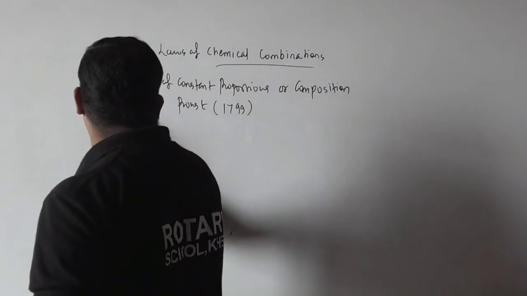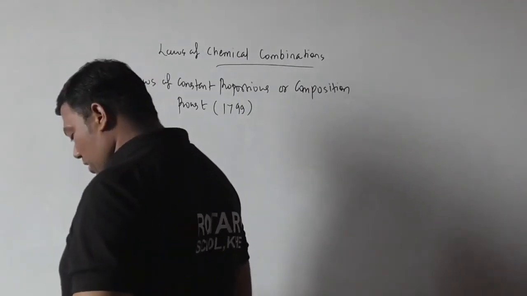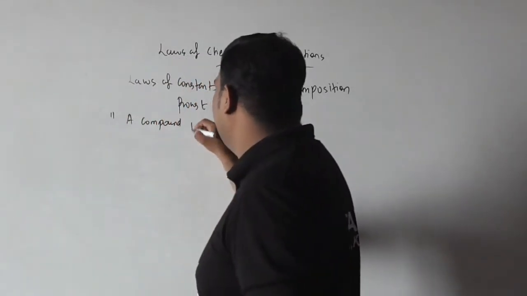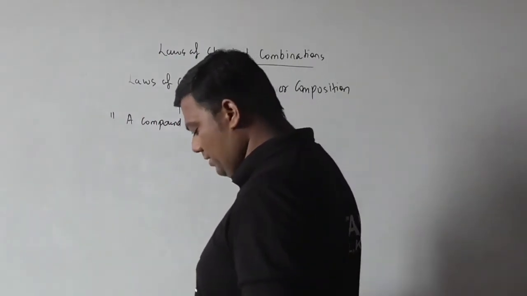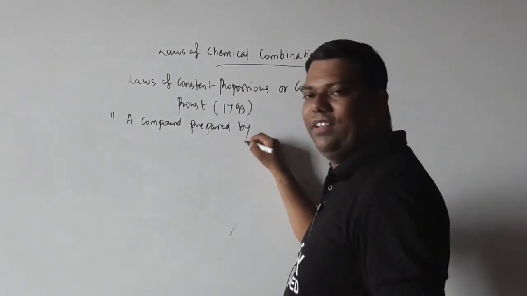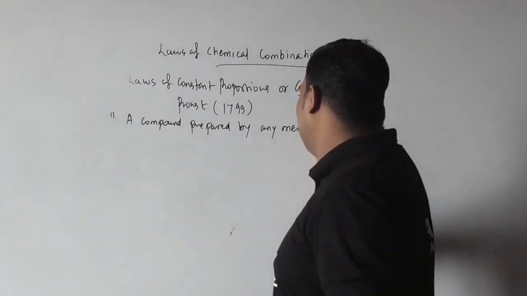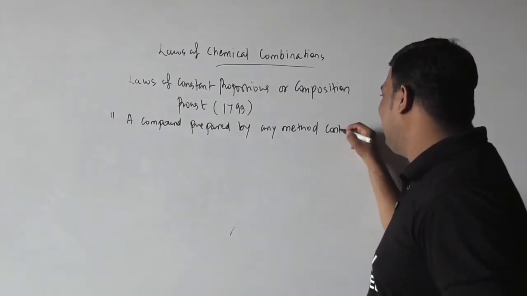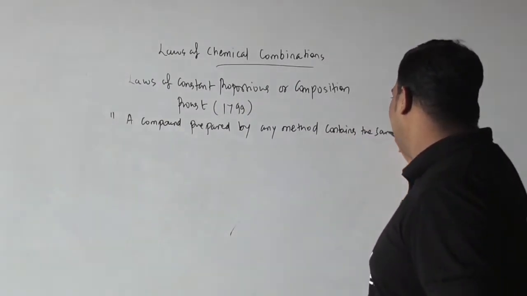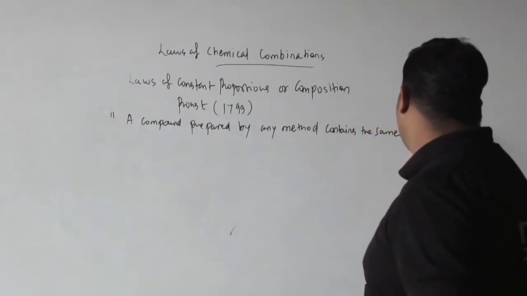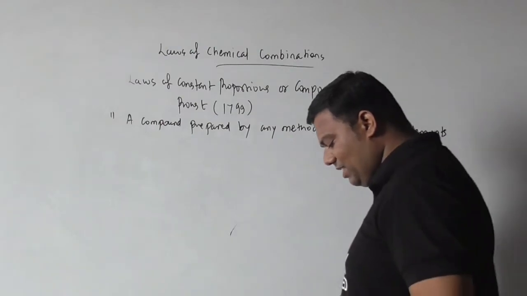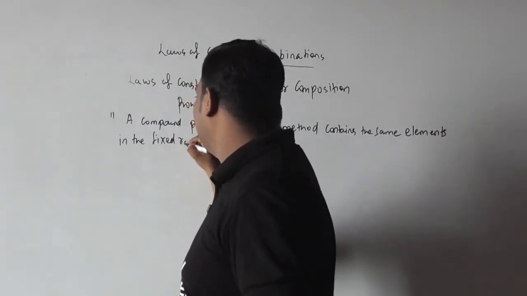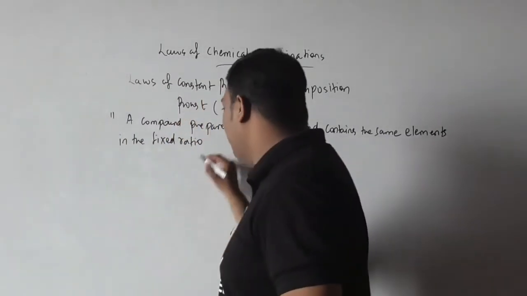A compound prepared, we will write in double inverted commas: "A compound prepared by any method contains the same elements in the fixed ratio by mass."